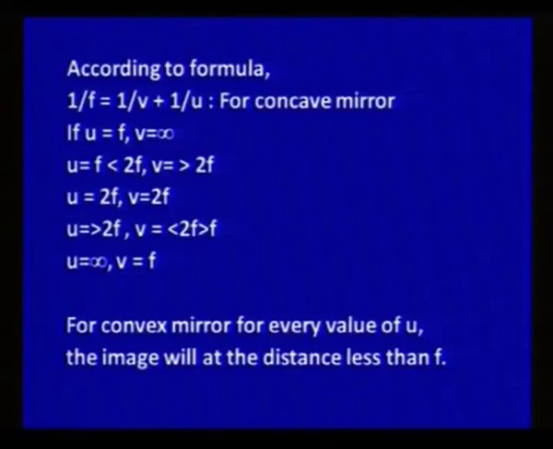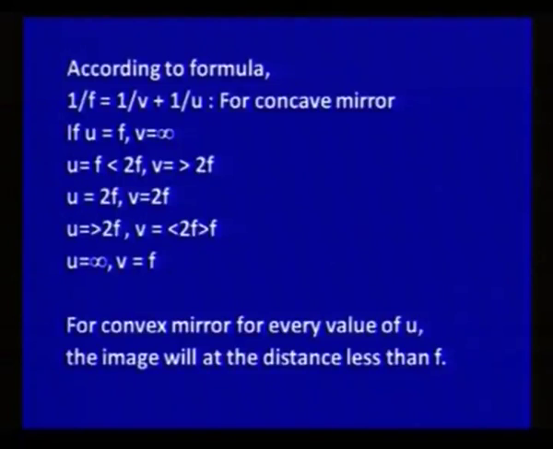If we take u greater than 2f, that is beyond the center of curvature, then the image will be formed between f and 2f, that is between focus and center of curvature. If we take u very large, equal to infinity, the image will be formed at focus. For a convex mirror, for every value of u, the image will be at a distance less than f. It will always be virtual, erect and smaller in size, as you have seen in the first diagram.